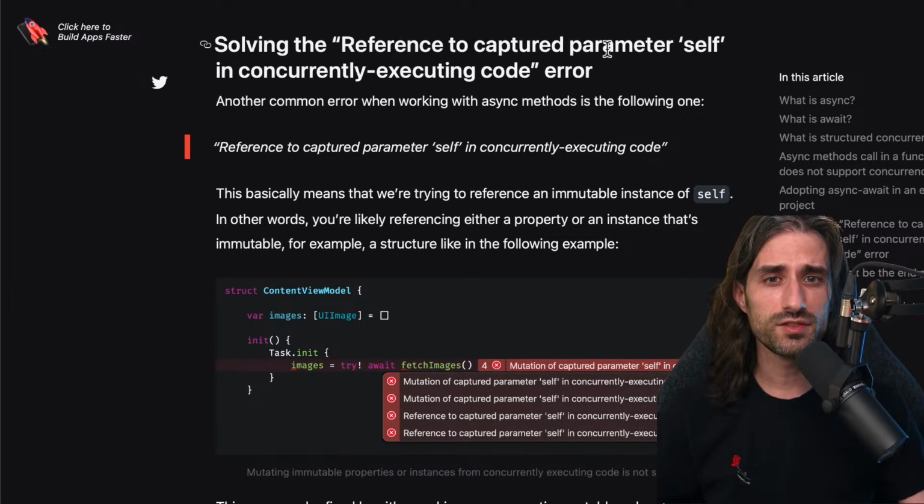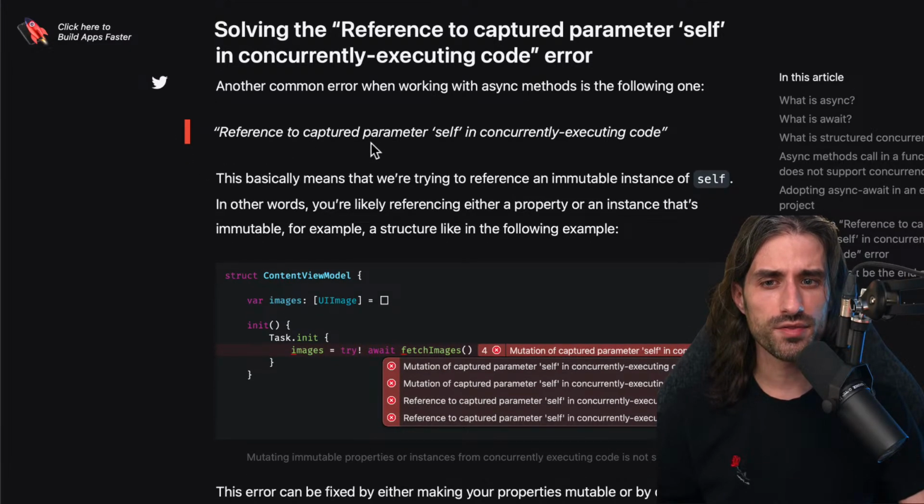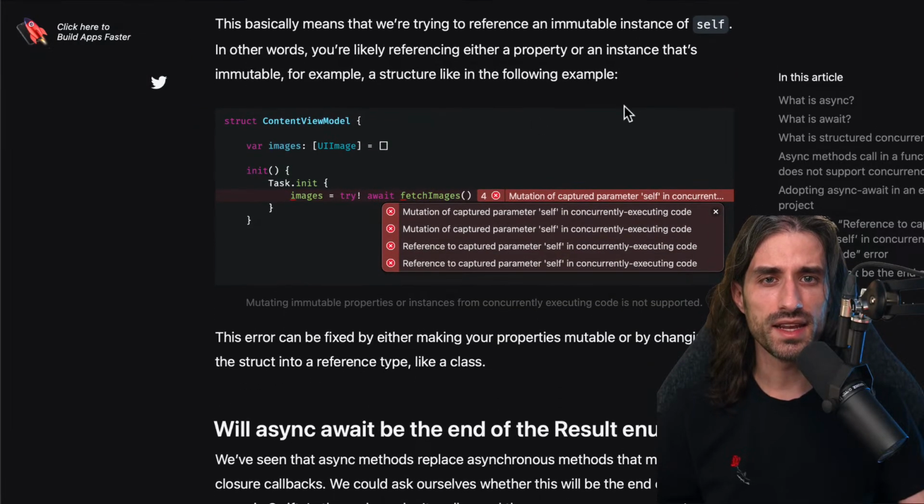Solving the "reference to captured parameter self in concurrently executing code" error. Another common error when working with async methods is the following one: reference to captured parameter self in concurrently executing code. This basically means that we're trying to reference an immutable instance of self. In other words, you're likely referencing either a property or an instance that's immutable, for instance, a structure like in the following. So we have a struct, which is a content view model.